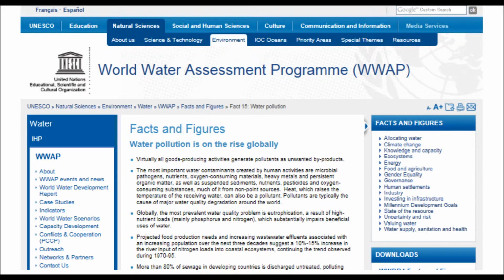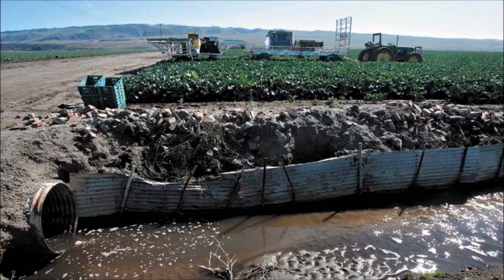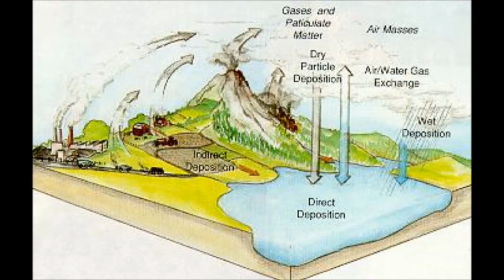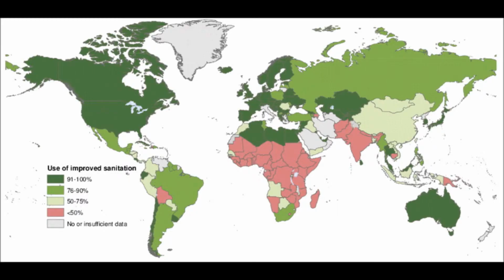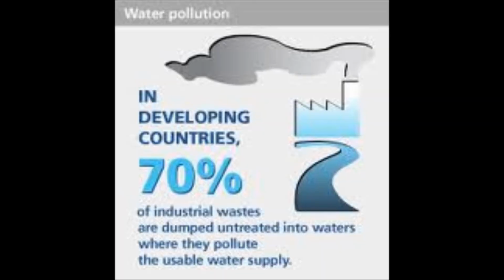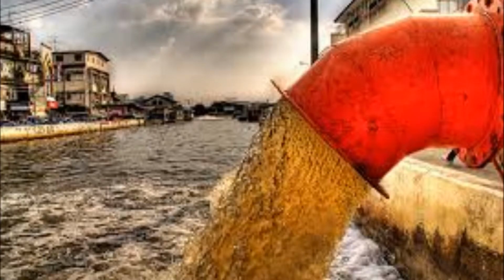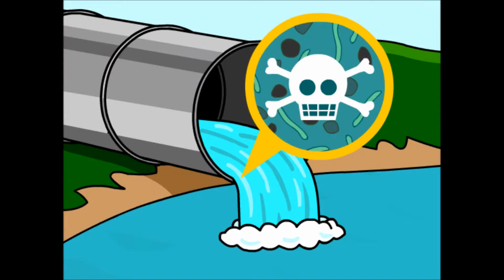The major causes of pollution in the nation's waters include agricultural runoff, air deposition, and hydrologic modifications, which is the water diversions and channelizations of streams. In developing countries, 70% of industrial waste is dumped untreated into water, polluting the usable water supply.